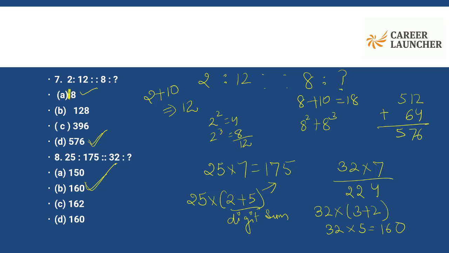So I hope now you would be comfortable in solving questions based on odd one out, also on the number analogy. And in the number series 1, we have already seen the most frequently asked type of questions in number series, that is finding the next one in the series. And now you should be able to crack any possible number series question that could be asked to you in exams.